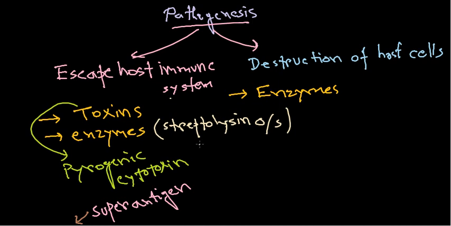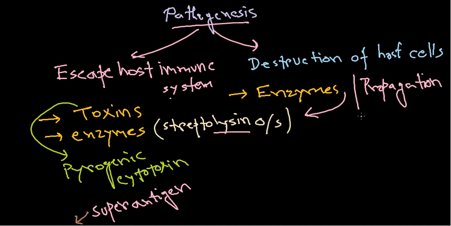Now the streptolysin enzymes will actually degrade cells. It can kill immune cells as well as normal cells, right? So lysin means it is going to lyse the cell. Now, on the other hand, the destructive feature of the host cell is again brought about by the streptolysin. So this is one way of doing it. Now, the other mode of the infection is brought about using propagation of bacteria.